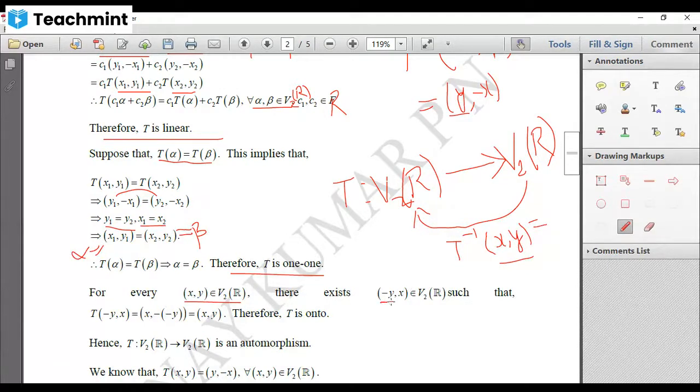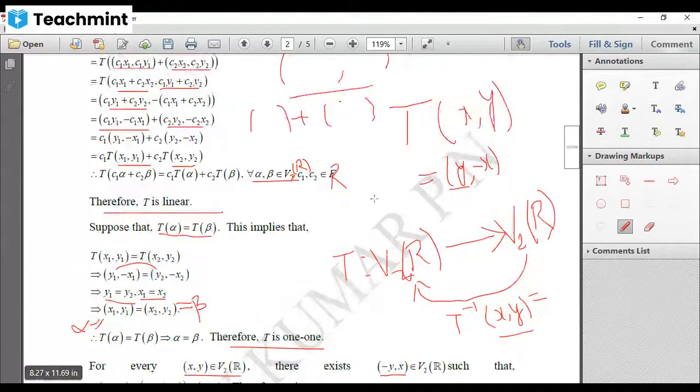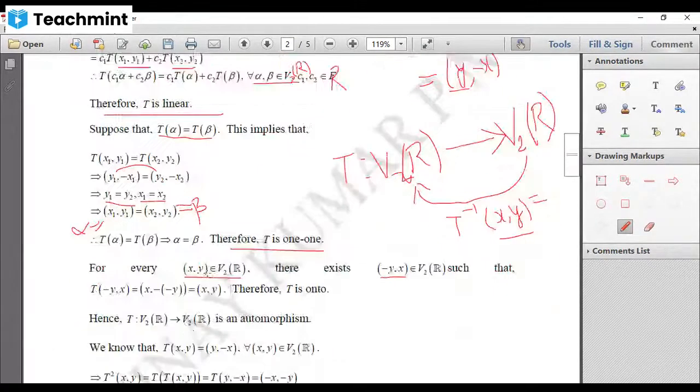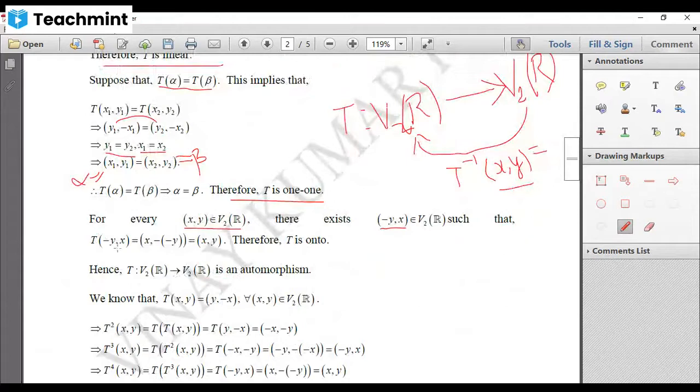Therefore, this ordered pair minus y comma x also belongs to V2R. Am I right? Then what is the image of ordered pair minus y comma x? We know that image of x comma y is, first you have to write y coordinate first, then negation of x coordinate. By that, what is your y coordinate here? x. That should be written first, comma, minus of x coordinate, minus of minus y. That gives you ordered pair x comma y.